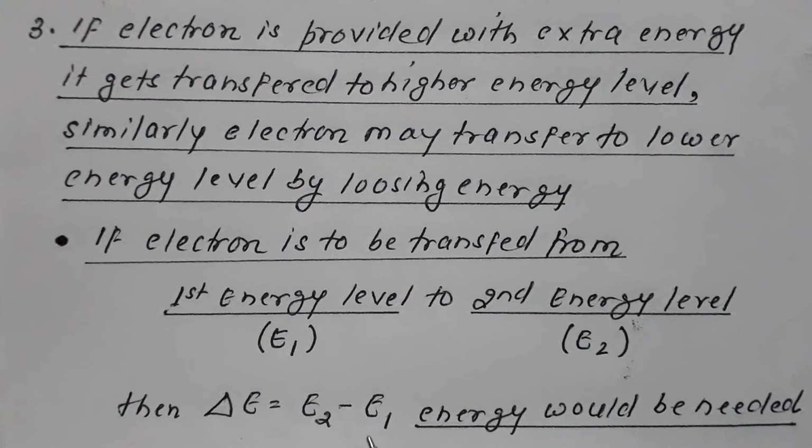So if I want to shift an electron from the first orbit to the second orbit, then the energy difference of the two energies needs to be given to the system. E2 is the energy of the second, E1 is the energy of the first. The difference of the two is delta E, which needs to be given to the electron for making the transfer from the first orbit to the second orbit.